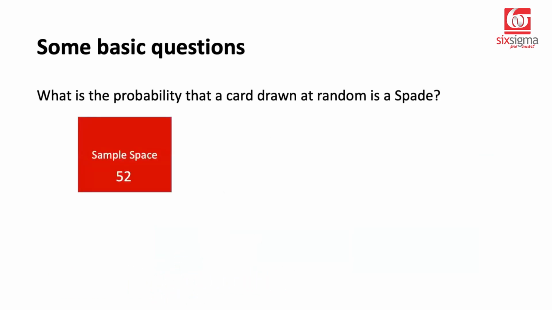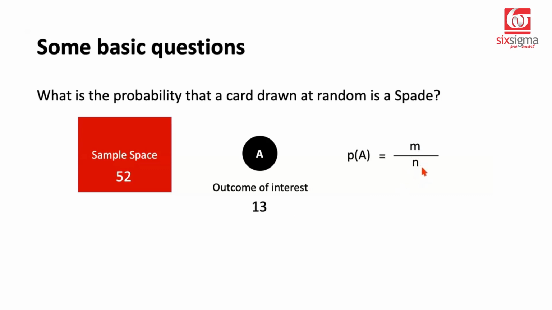Our sample space would contain all 52 cards. That's the scope. What are we talking about? We're talking about a particular type of card, which is a spade. And we know in a fair deck of cards, there would be 13 spade cards. So the outcomes of interest are 13. And the sample space is 52. As per the classic definition of probability, if we apply the rule m by n, which is outcomes of interest divided by the sample space, we'll get 13 by 52 or 1 by 4 or 25%. So if you randomly pick up a card from a fair deck of cards, the probability that it's likely to be a spade is 25%.